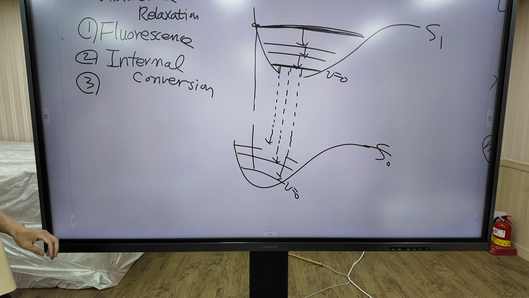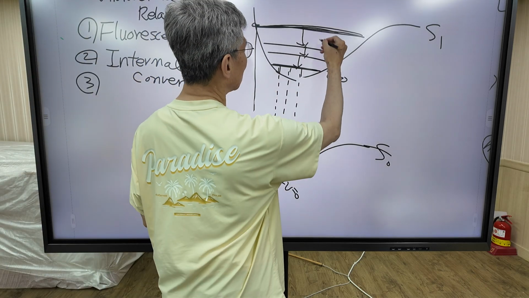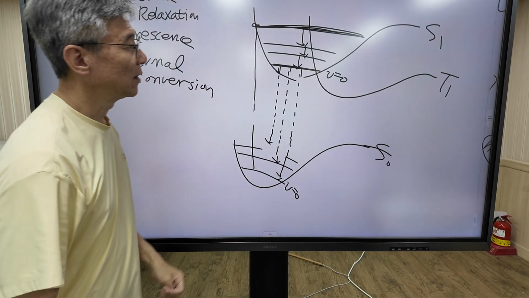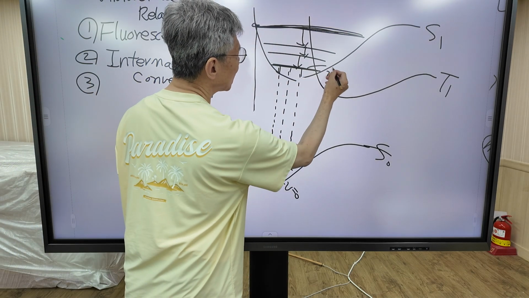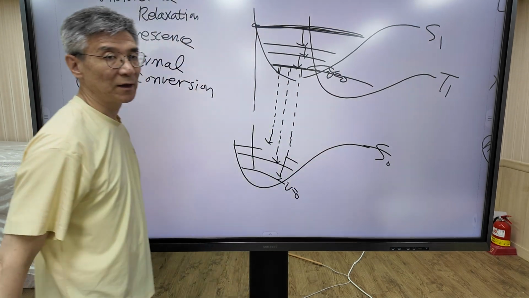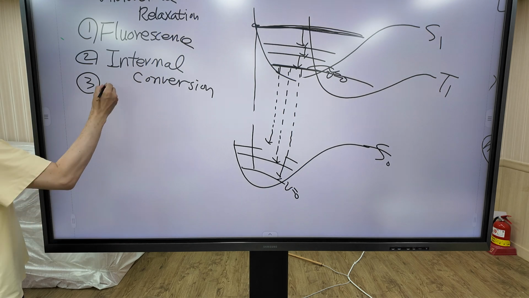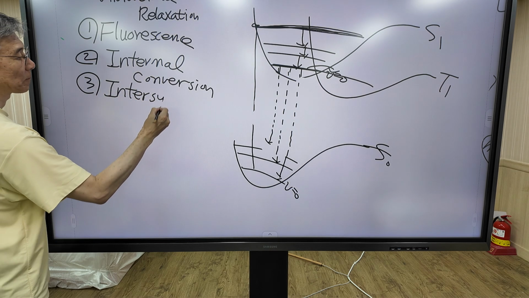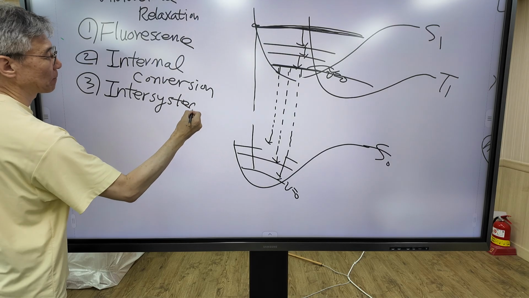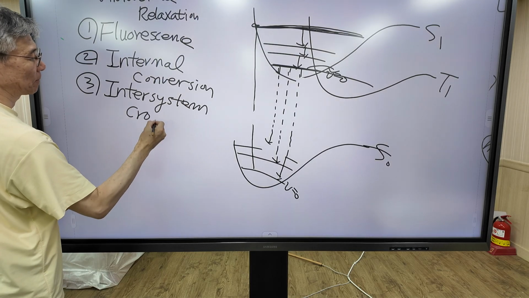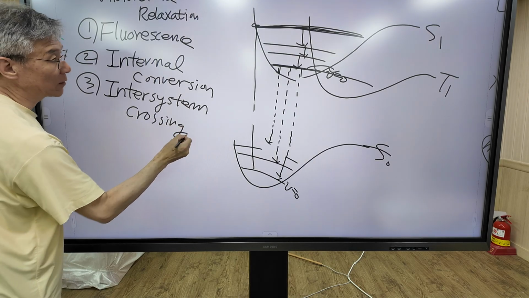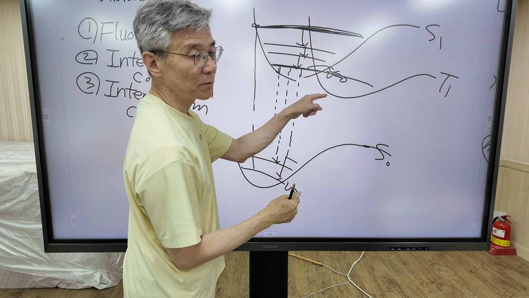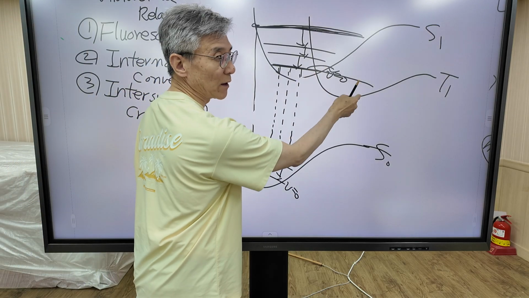The third pathway is that, as I said before, there is a triplet state. The molecule crosses over to the triplet state. This process is called intersystem crossing. Intersystem crossing involves a change in spin multiplicity, singlet to triplet.